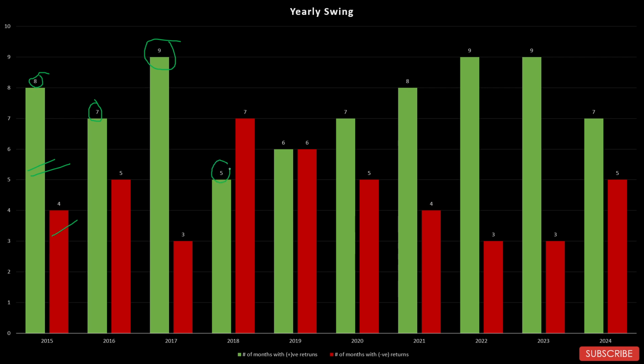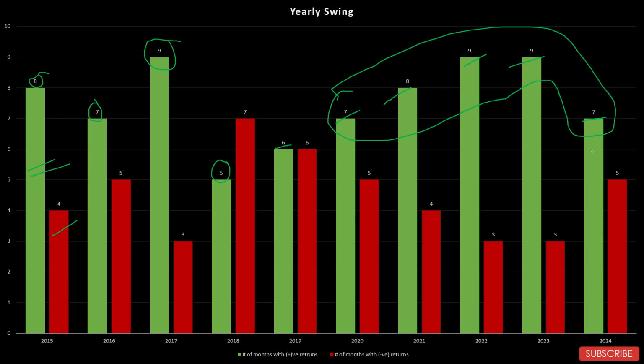In 2018, only 5 months gave positive returns. In 2019, 6. In 2020, 7. In 2021, 8. In 2022, 9. In 2023, again 9. And in 2024, 7 months gave positive returns. So you can see clearly, good 5 years for this sector.